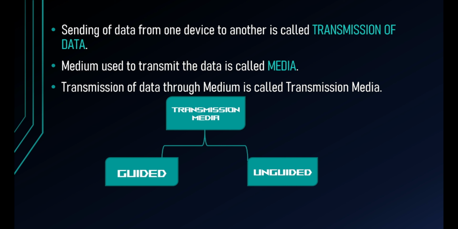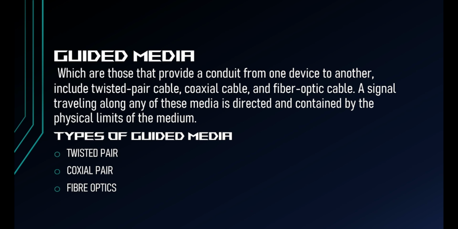Transmission media are of two types: guided or wired media and unguided or wireless media. Now, talking about guided media, in today's video I will only talk about guided media. Guided media provides a conduit from one device to another. Basically, it helps to transfer data. So it includes twisted pair cable, coaxial cable, and fiber optic cable.